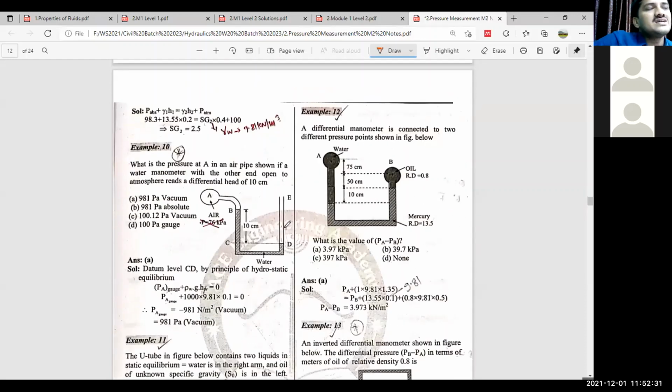The pressure value is shown directly in the form of a digital display, right? They are again costly. And there are basically only two parts: one is fluid statics, and the other is pressure measurement. Under fluid statics, we are going to see how to compute how static water exerts a force on any surface which is in contact with it. That surface may be a horizontal surface, a vertical surface, an inclined surface, or a curved surface.